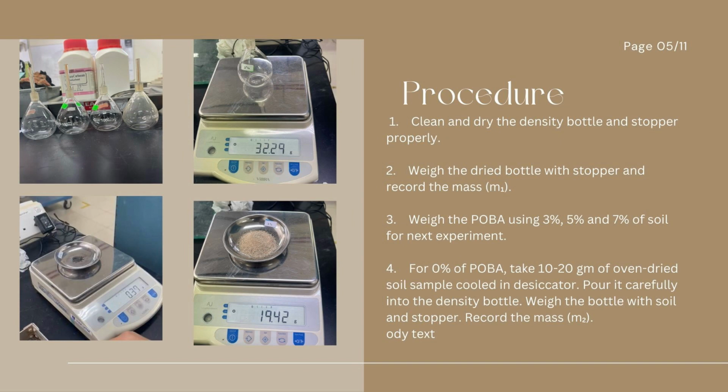Firstly, clean and dry the density bottle and stopper properly. Next, weigh the dry bottle with stopper and record the mass as M1. Then, weigh the POBA using 3%, 5% and 7% of soil for the next experiment. Then, for 0% of POBA, take 10 or 20 grams of oven dry soil sample cooled in desiccator. Put it carefully into the density bottle. Weigh the bottle with soil and stopper. Record the mass as M2.